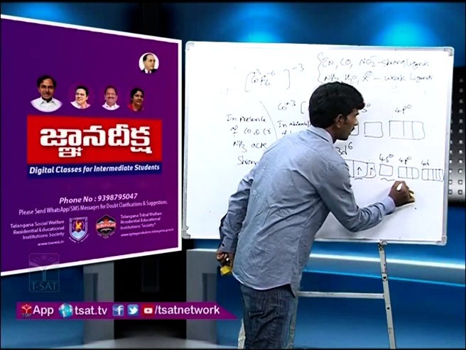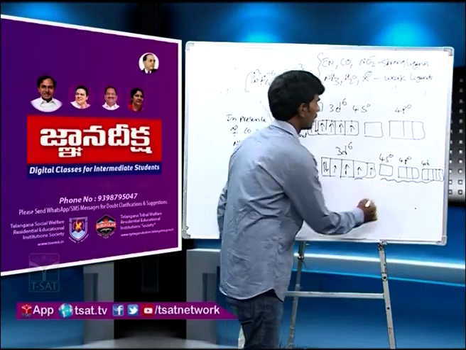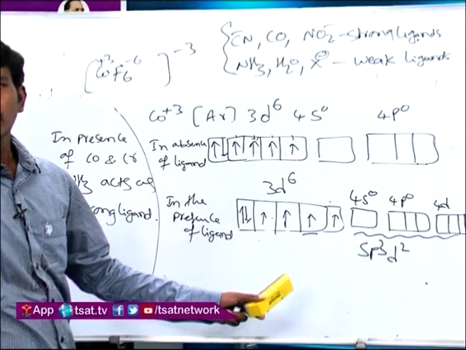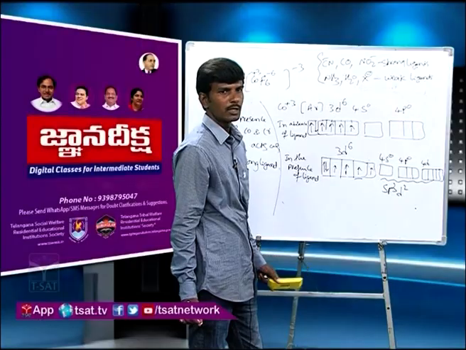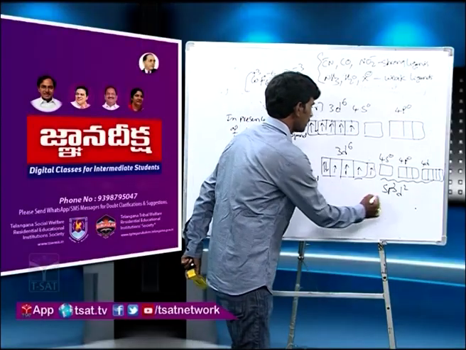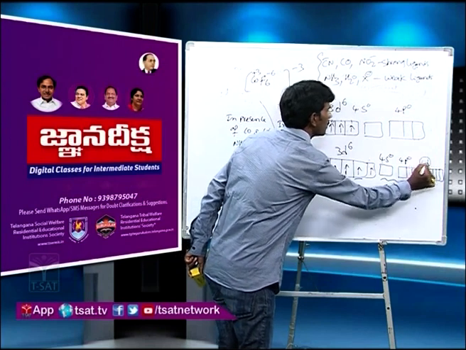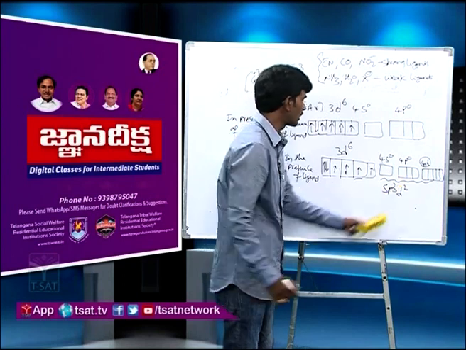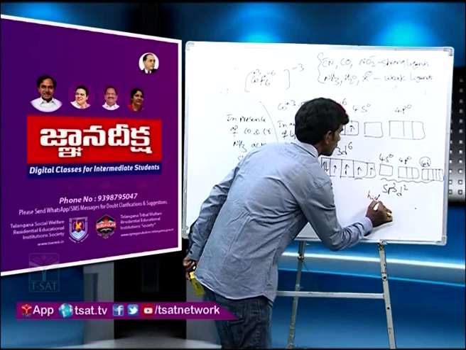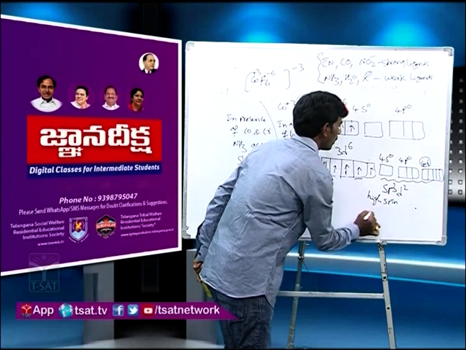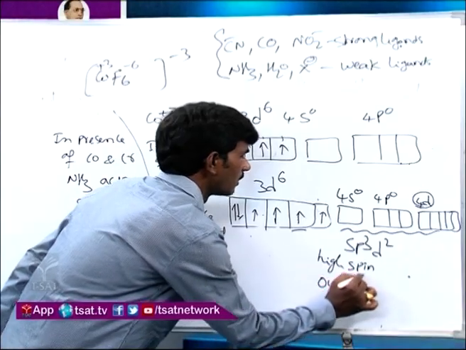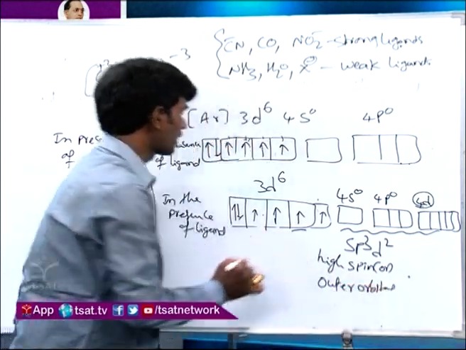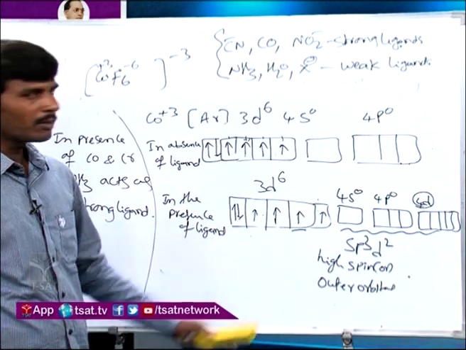Now one s orbital, three p orbitals, and two d orbitals overlap with each other and form 6 sp3d2 hybridized orbitals. Here the 4d orbital is used in the hybridized orbital formation. So that's why it is called a high spin complex or outer orbital complex. Why it is high spin, I already explained. So now it is paramagnetic in nature.